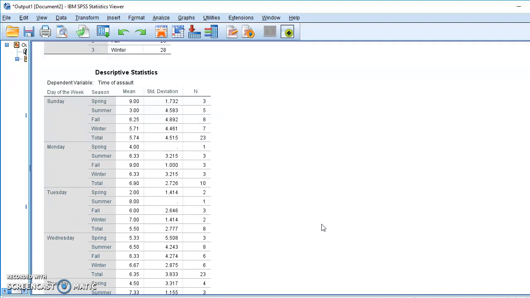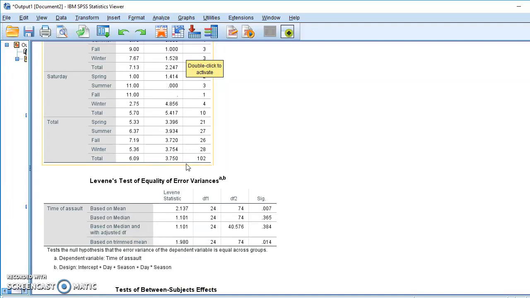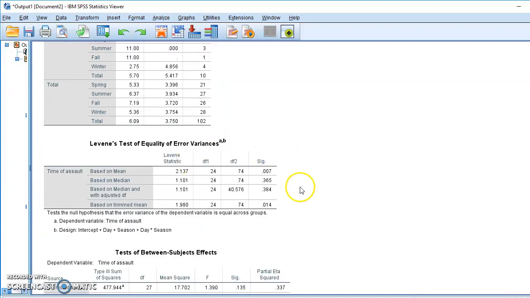When you look at the standard deviation, these numbers may be larger with the smaller sample size. So down here, I think there was one that was pretty high. It was like here. That usually indicates that there is probably a violation of the homogeneity of variance, which is bad. But when we go down to the Levene's test, it gives you an idea of what you're looking for.